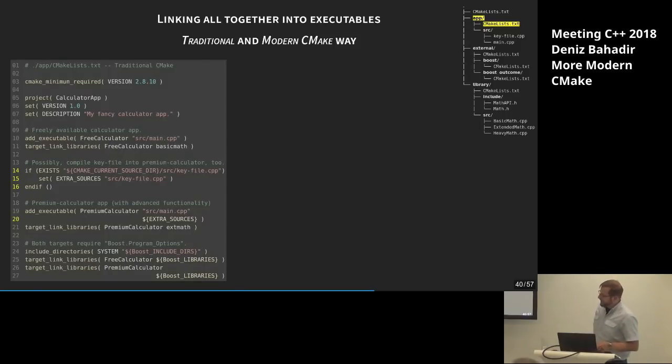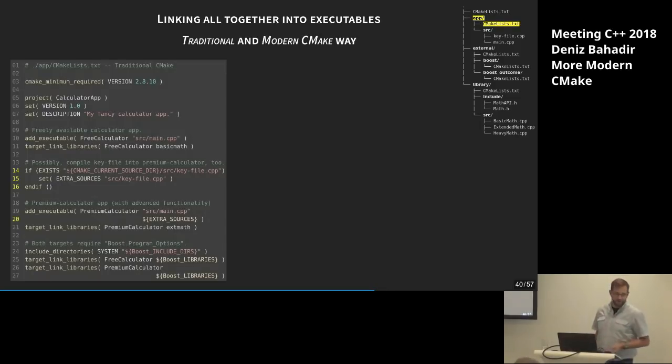Then we do the same on lines 19 to 21 for our premium calculator, which links to the extended math library. And that one possibly gets some extra sources, which are coming there from line 14 till 16. So what does it do? If that file exists, then add it to the sources and compile it to keyfile.cpp. Maybe these are some blacklisted serial keys that some hackers already know and you want to blacklist them or something.